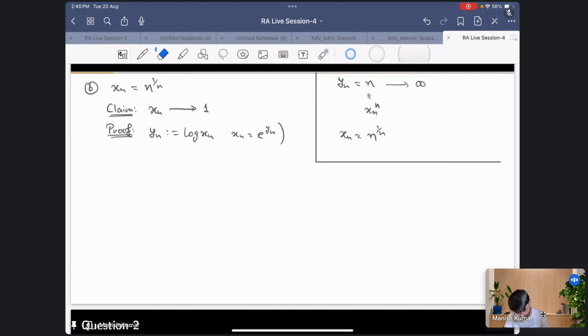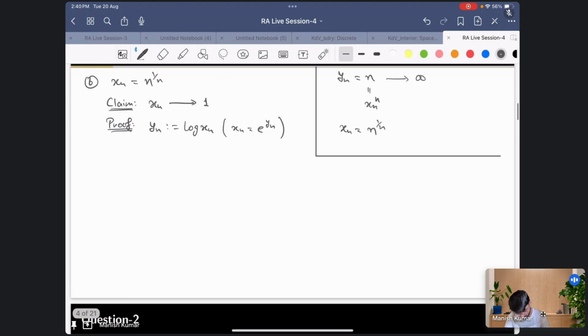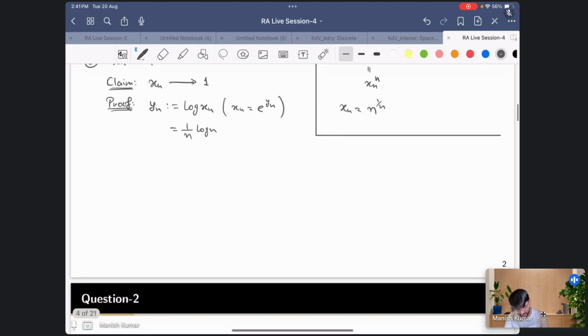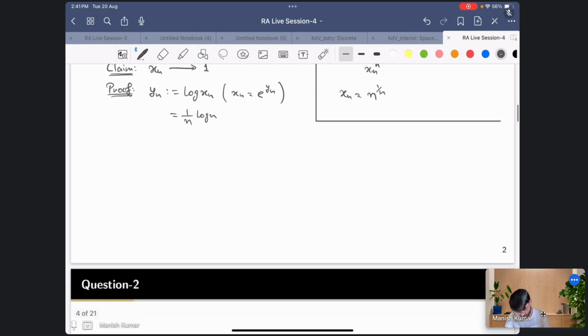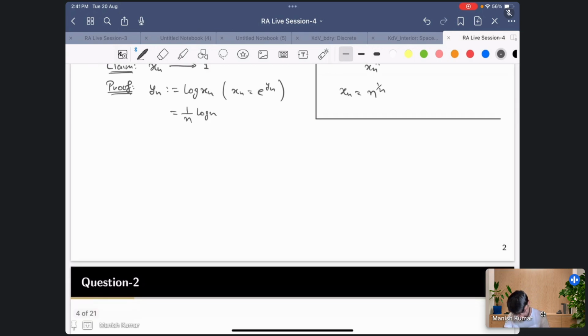When I take log, what I get is log of n raised to the power 1 by n, so I get 1 by n times log of n. My claim is that this will converge to 0. So I'll have to find some bound which goes to 0, and then we can use the sandwich theorem, or just by definition you can prove that this is converging to 0.